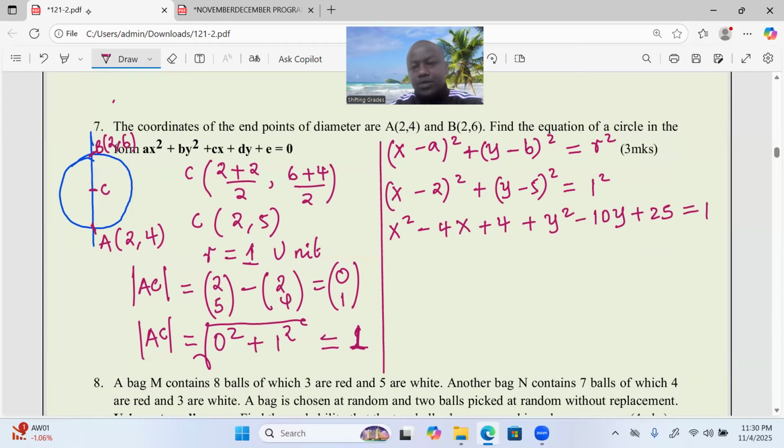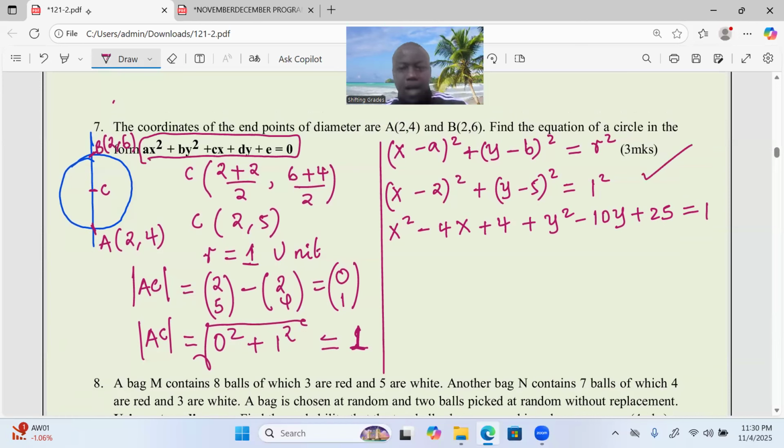So now after that expansion, you can go directly to the format of the equation that the examiner demands. Remember, at this point, you are even correct. When you have 1 squared as 1, already that's our format of the equation of a circle. But now the examiner has gone into the details. That's why we had to expand. Then we're supposed to group terms together. The term with x squared should begin, x squared.